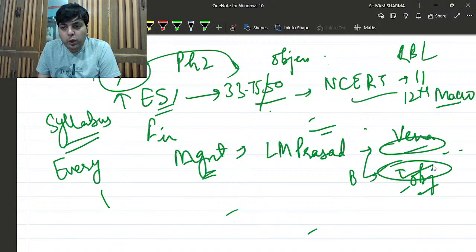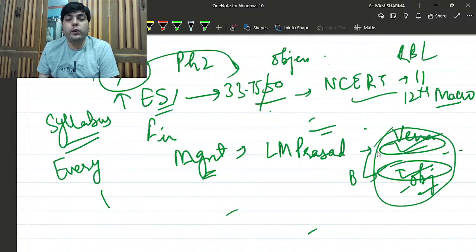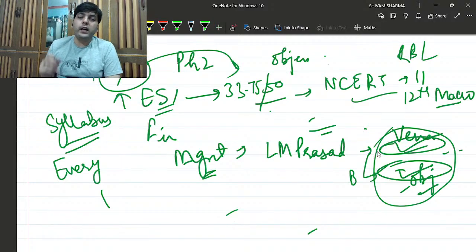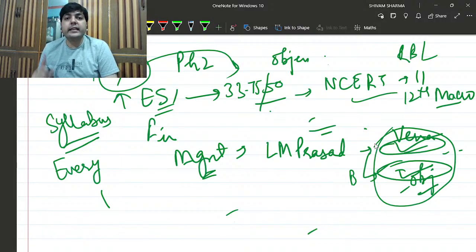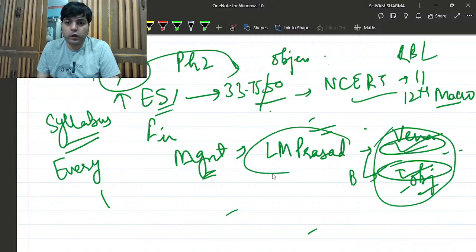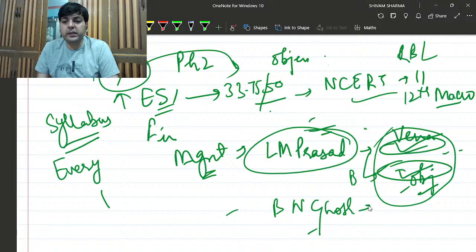Some topics are given in Principles of Management, and some topics are given in Organizational Behavior. So you can refer to these two books and selectively cover each and every aspect from them. Especially for the ethics portion, because ethics is not given in L.M. Prasad, there is a book by B.N. Ghosh. You can refer to this book for business ethics.